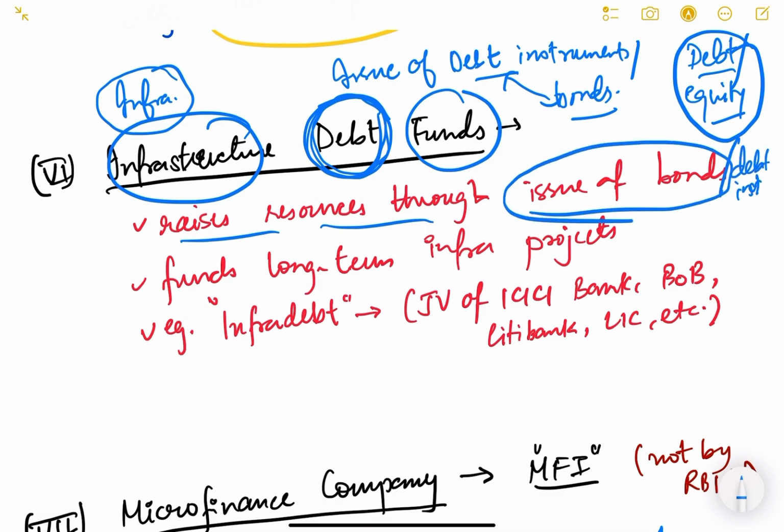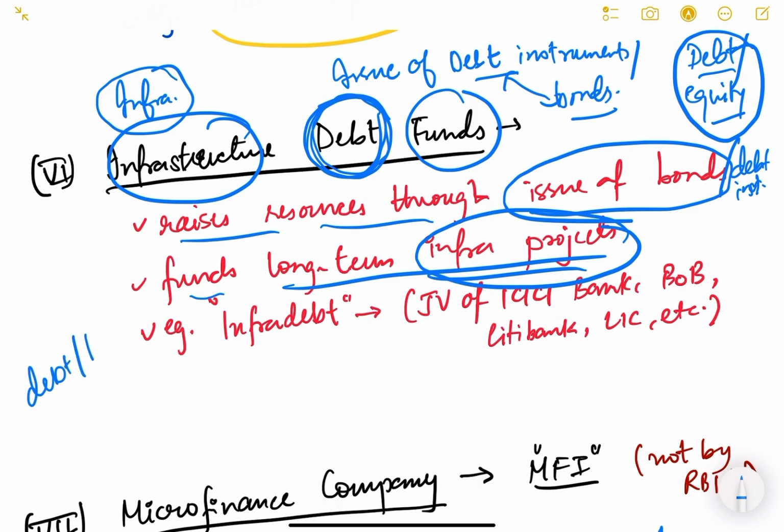They fund long-term infrastructure projects. See, usually the debt or bond instruments are long-term instruments, long-term savings. Since the source of financing of this company is bonds, is debt, therefore whatever they loan should also be long-term projects only, so that there is no asset liability mismatch.